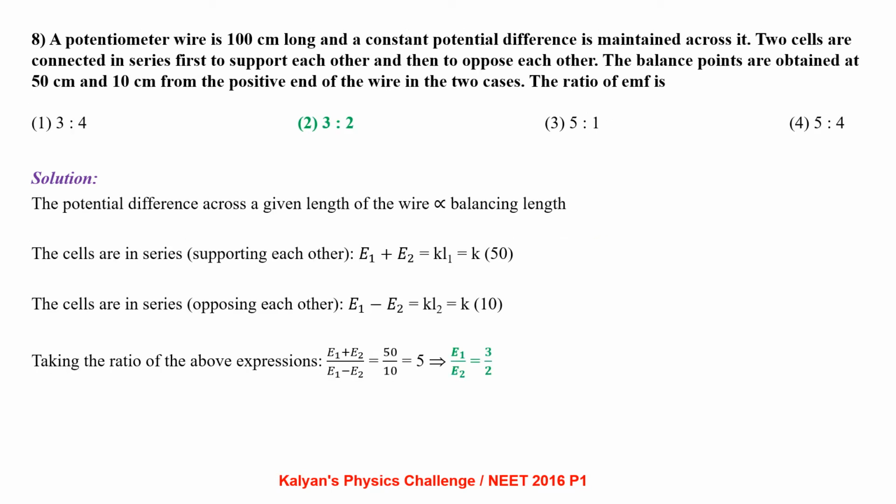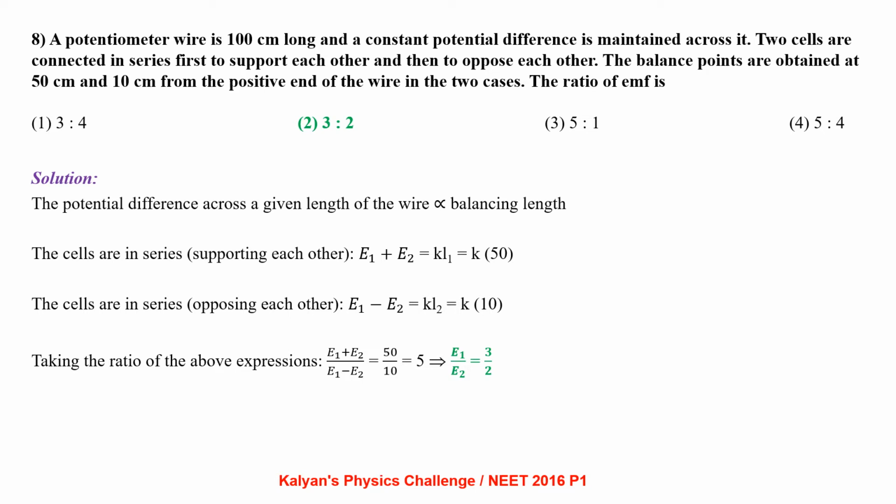A potentiometer wire is 100 cm long and a constant potential difference is maintained across it. Two cells are connected in series, first to support each other and then to oppose each other. The balance points are obtained at 50 cm and 10 cm from the positive end of the wire in both cases. The ratio of EMFs is?